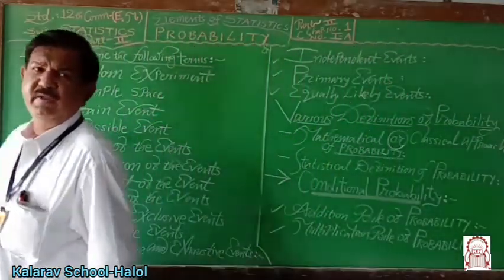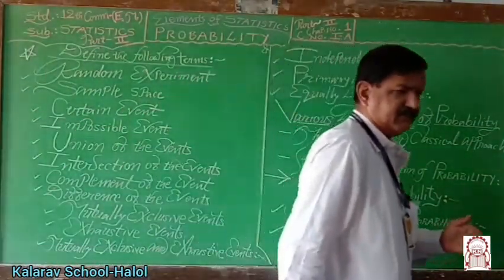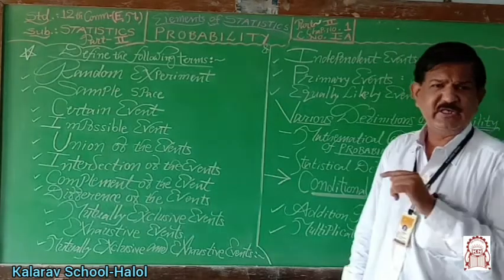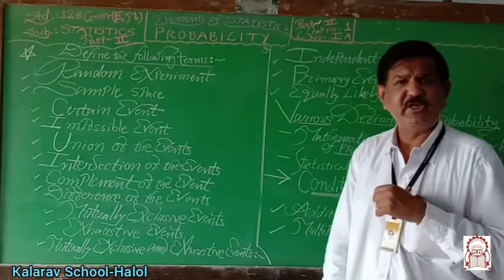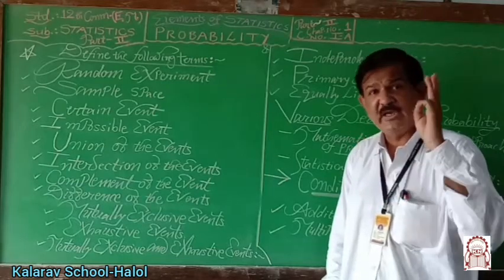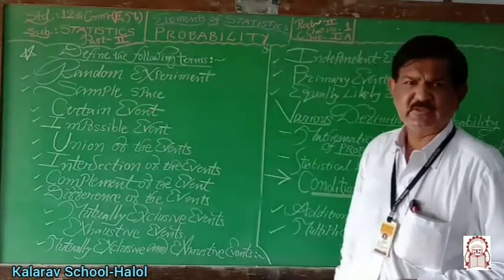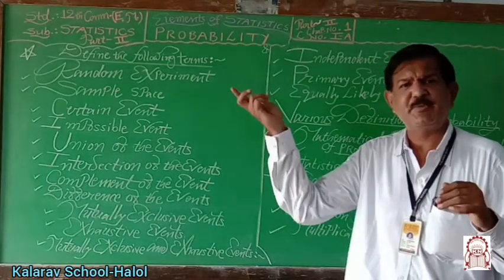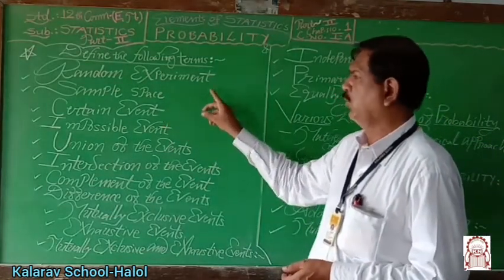For example, if we throw 3 coins simultaneously, then the number of possible outcomes is 2 raised to 3 equals 8: HHH, HHT, HTH, THH, HTT, THT, TTH and TTT. Means 8 possible outcomes are there. In set form, all possible outcomes of the random experiment are known as the sample space, which is denoted by capital S or capital U.